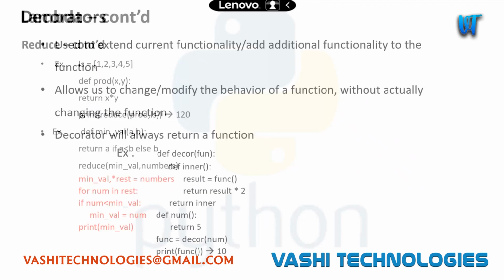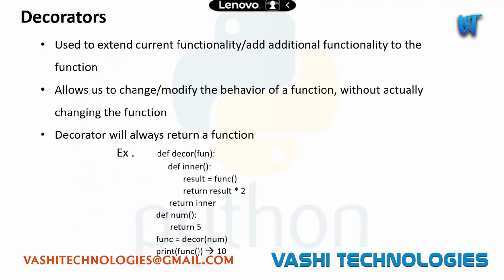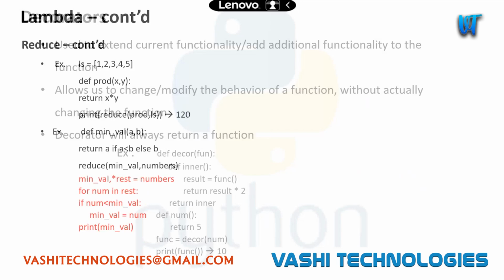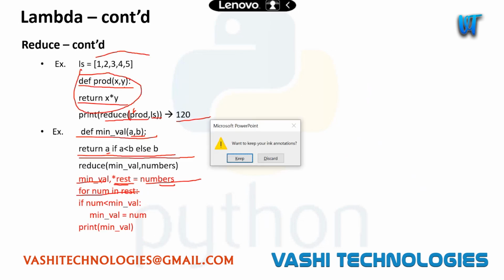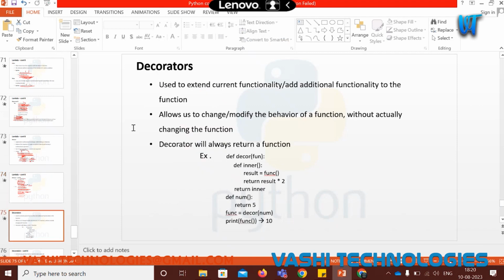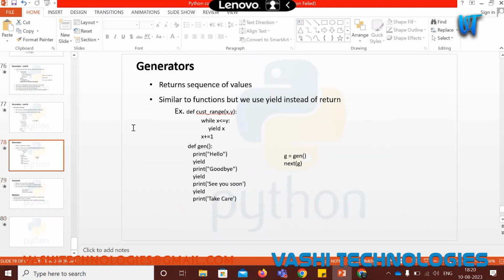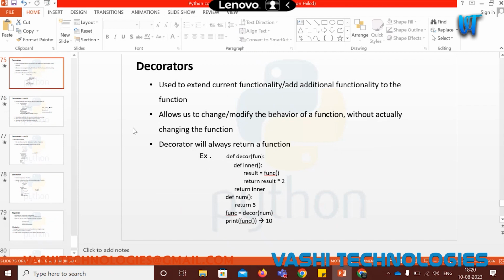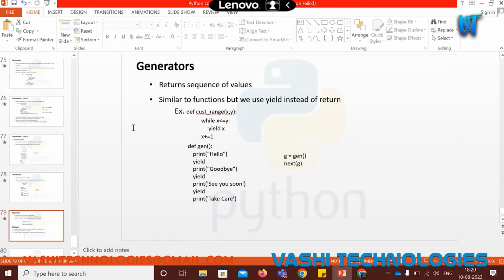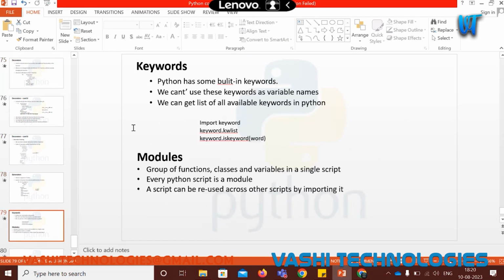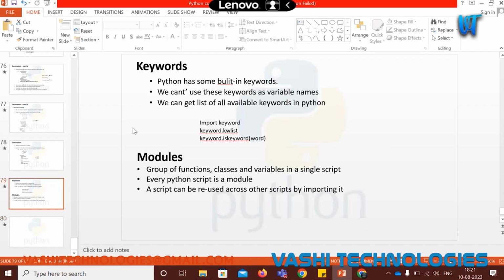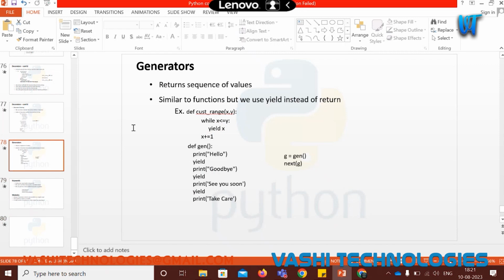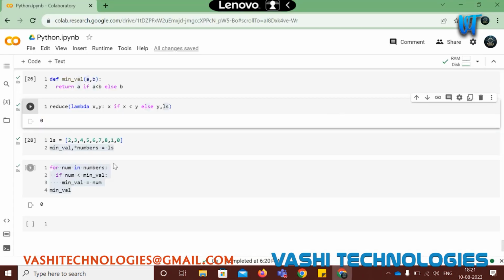So I think we are good for now. It's already 6:20, so we'll cover the rest of the things in tomorrow's class. Tomorrow I'll be talking about generators and decorators, which are again extensions to our functions. These are also part of functions, but these are extensions. And then we'll cover modules, and then we'll go with the rest of the things, object oriented programming. So clear, right? Clear with today's concepts. I'll be sharing this slide deck and you can go through it and practice.